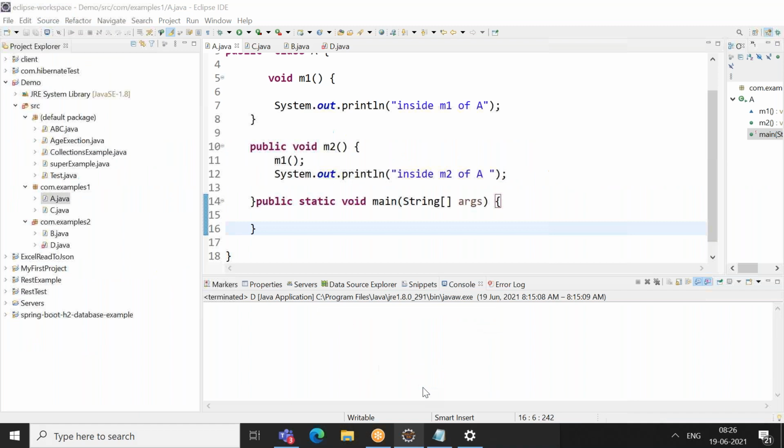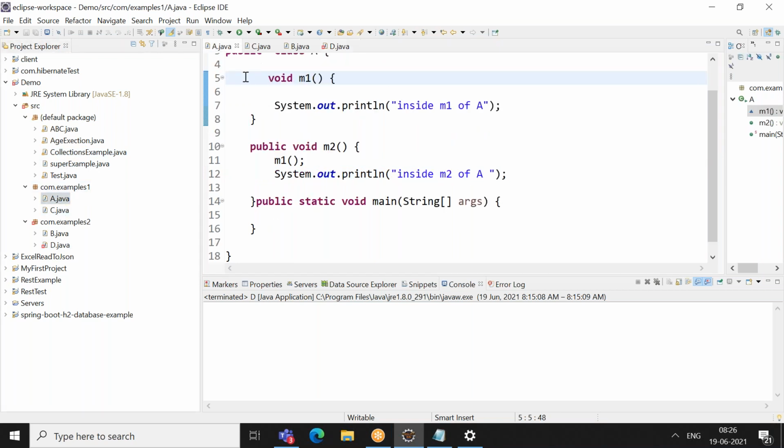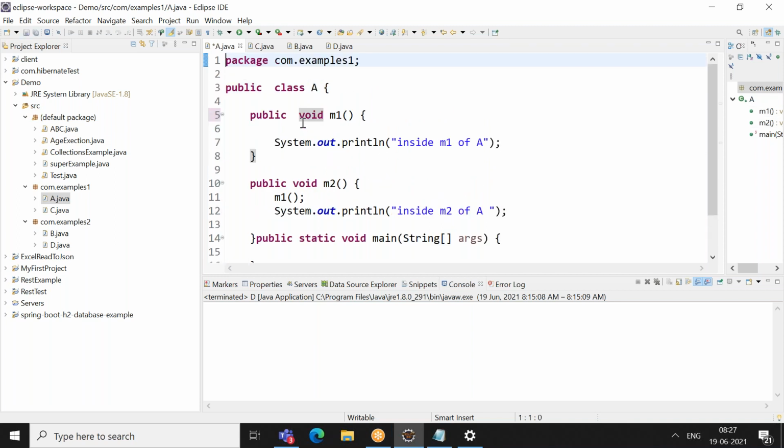So we have the child and parent relationship. Here we'll see. A is my parent and D is the child.